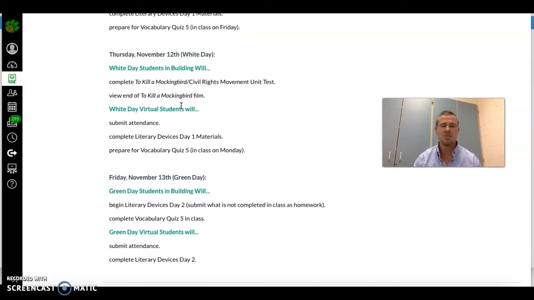And again, Green Day students in the building on Friday, you'll finally complete Vocabulary Quiz 5. Virtual students on Friday, Green Day, submit attendance, complete Literary Devices Day 2. The only vocab quiz that will drag over into next week is for White Day virtual students on Thursday. If you are virtual on Thursday, your vocabulary quiz will be on Monday.